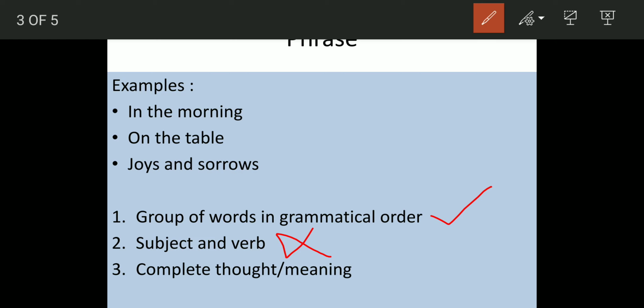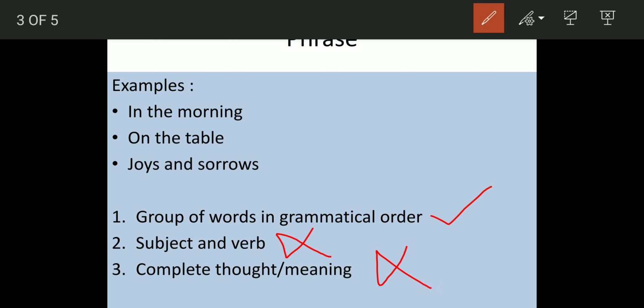A phrase is a group of words which do make sense and are in correct grammatical order, but they are not completely conveying the meaning. We are not getting to know what, where, how. If somebody comes and simply says "on the table", you'd be like, what on the table? Is there anything kept? Is something to be kept? You do not have any idea. "Joys and sorrows": what joys and sorrows? So they are not conveying complete thought and meaning.